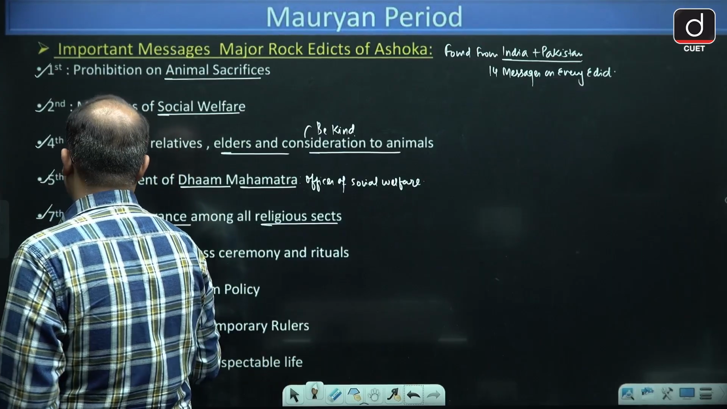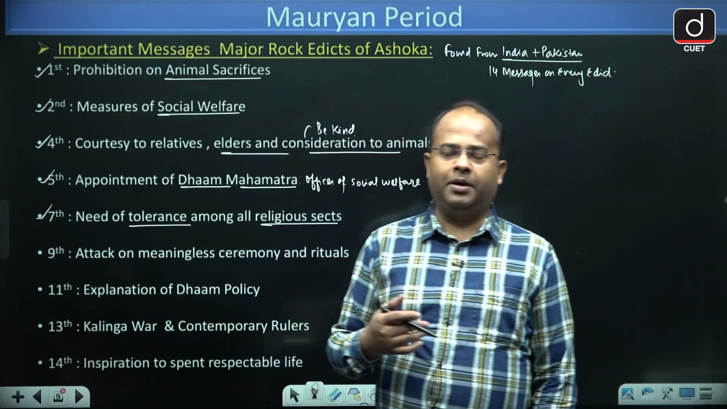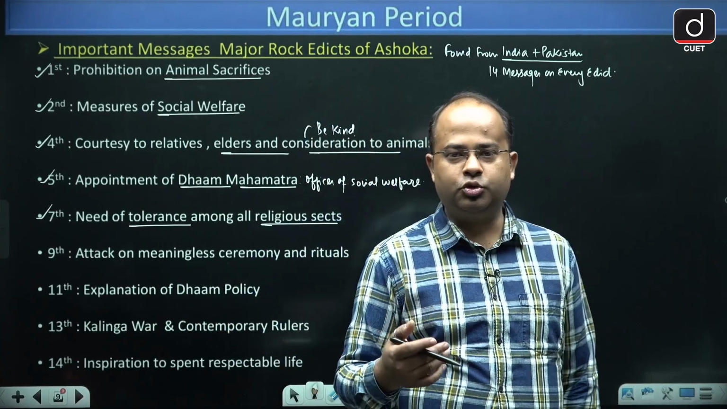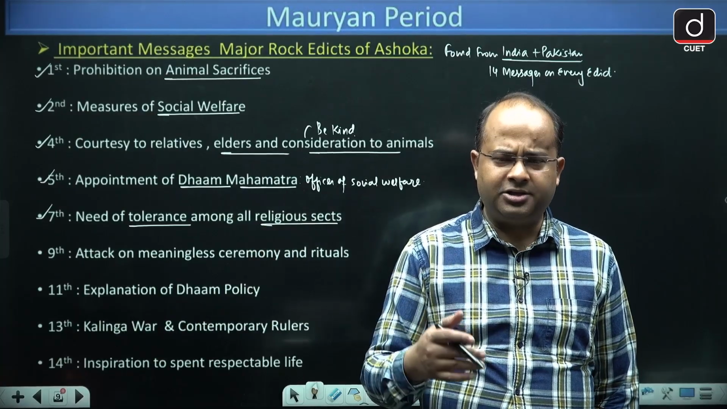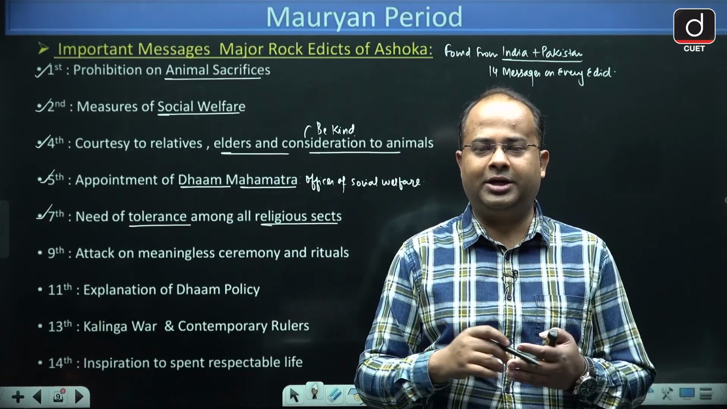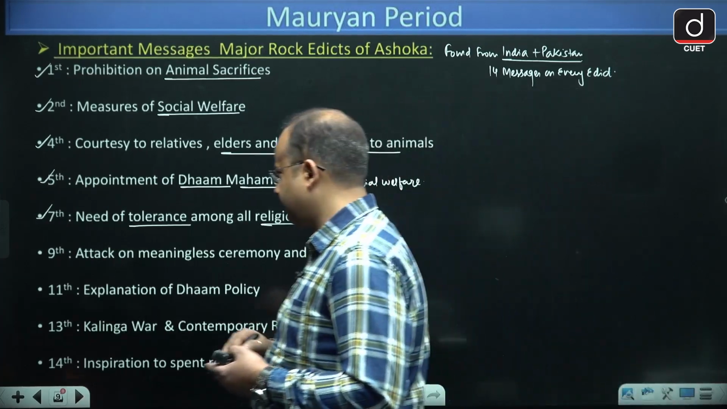The seventh message was the need of tolerance among all religious sects. Need of tolerance, because in the empire of Ashoka, people of different religious beliefs used to live. Some were Shaiv, Shakt, Buddhist, Jain, Ajivak. So he wanted that there should be peace and harmony among all religious groups.